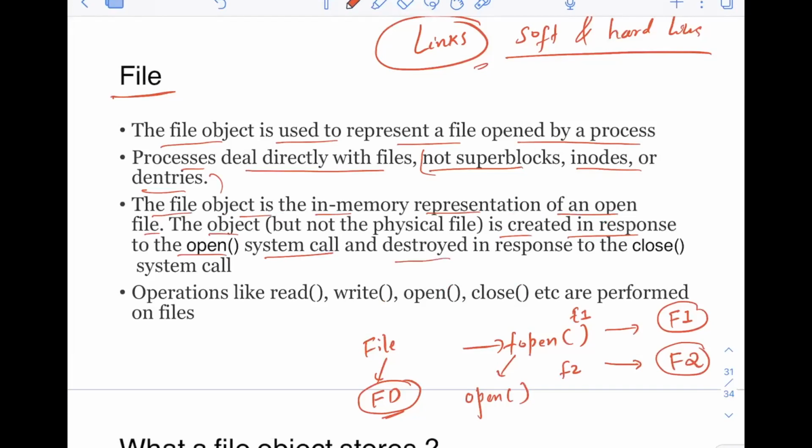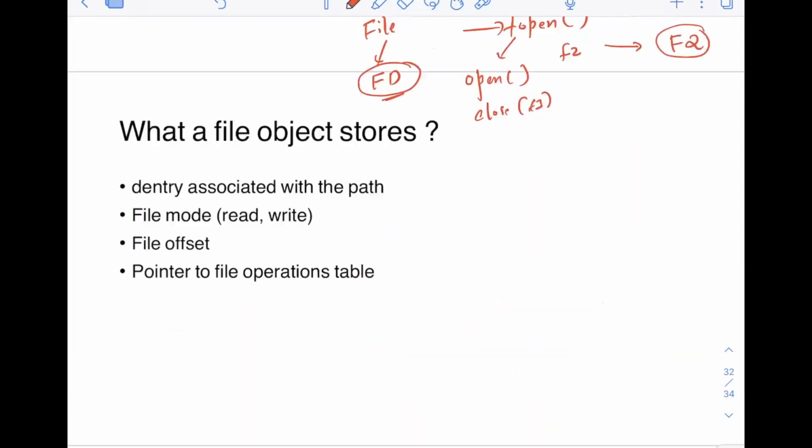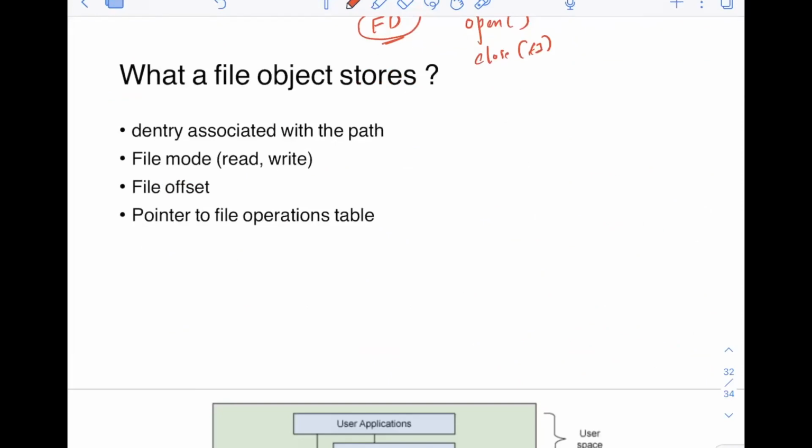And it is destroyed in response to the close. So when you do open, this F1 file object is created, and when you do close on F1, it will be destroyed from memory. Operations like read, write, open, close, etc. are performed on this file object itself. Whatever you are doing, read or write, you are doing on this file object. This is the closest to the user, and you typically will never see superblocks, inodes, or dentries when you are dealing with a process, writing code or anything.